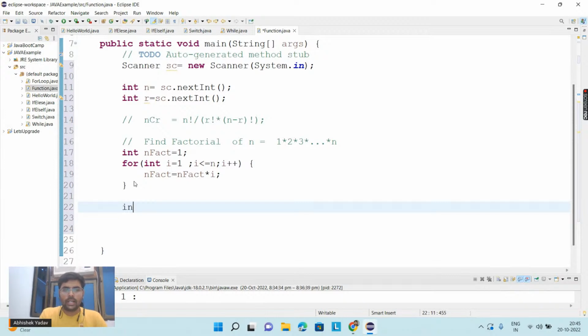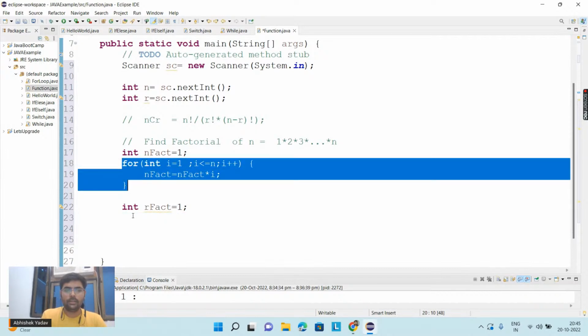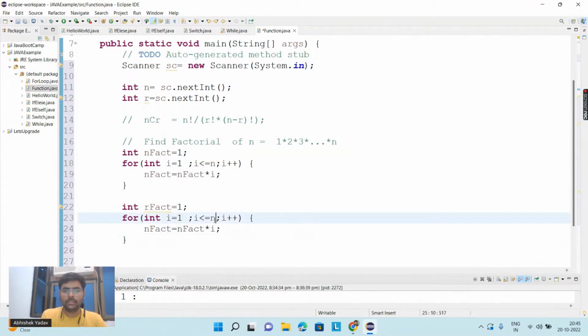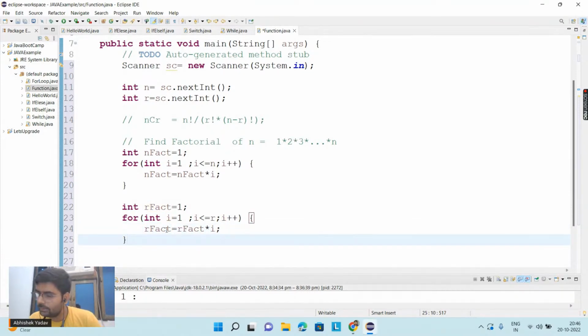And now I have to implement the logic for r factorial. So what will I write? r fact. Again, I have to store the result of r factorial, so I am taking the variable r fact equal to 1 again. And again, I have to use the same for loop, and here I have to make some changes. For this r factorial, I have to start from 1 and go till r. So here I will write i is less than equal to r, and r fact is equal to r fact into i. Everyone is clear till this point?